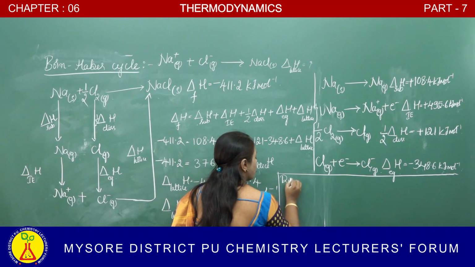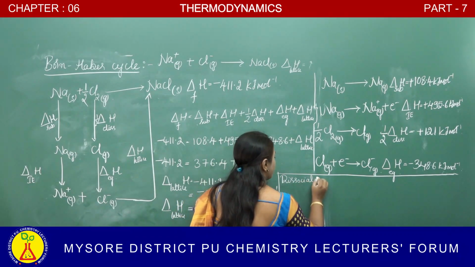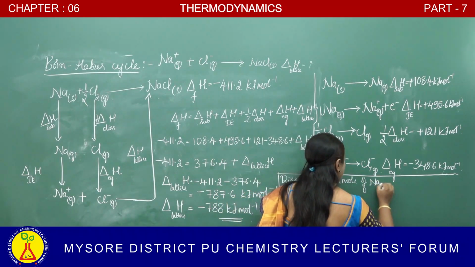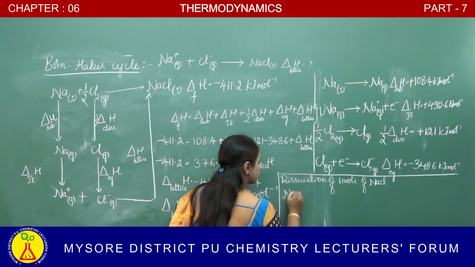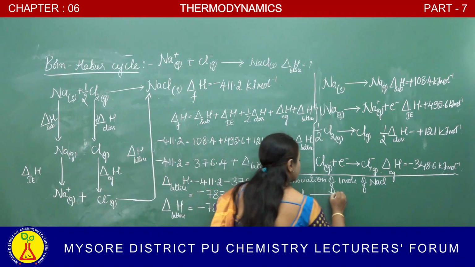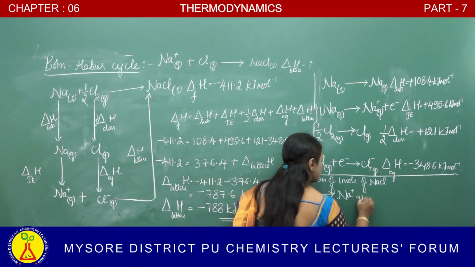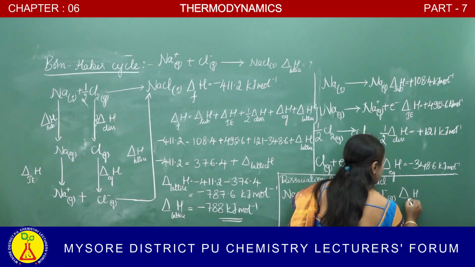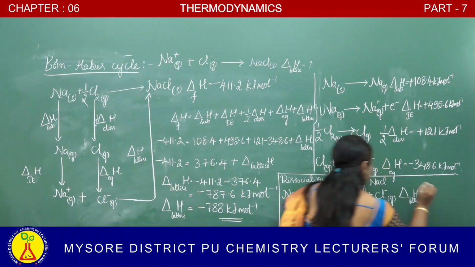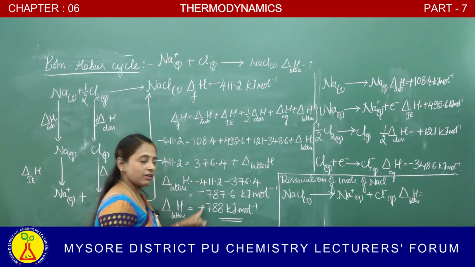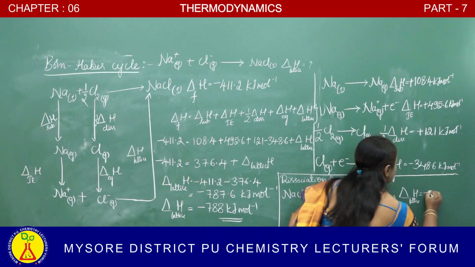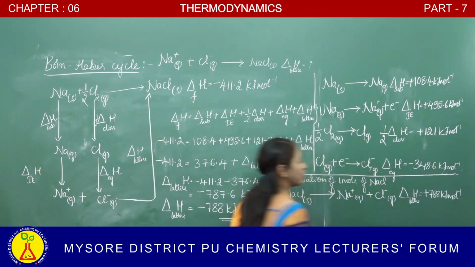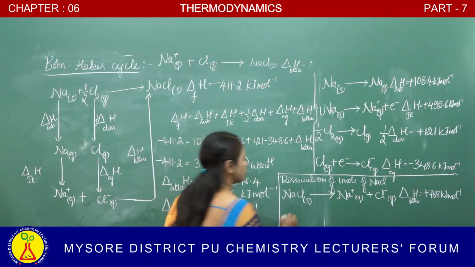For the dissociation of 1 mole of NaCl, NaCl solid changes into Na plus gaseous form and Cl minus gaseous form, and the change in enthalpy is 788. The value becomes positive: plus 788 kilojoule per mole.